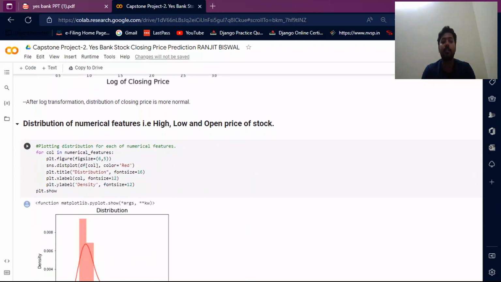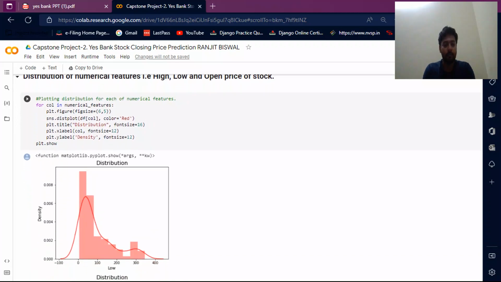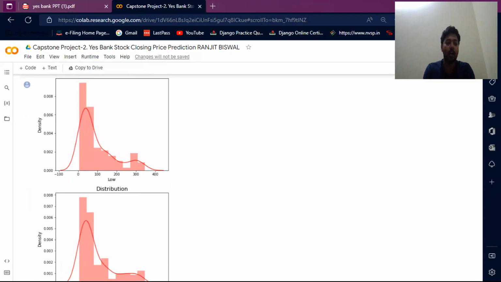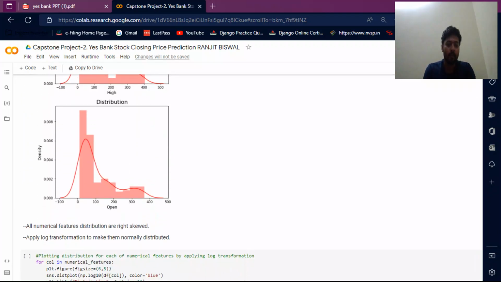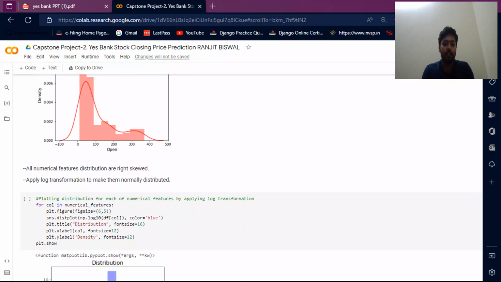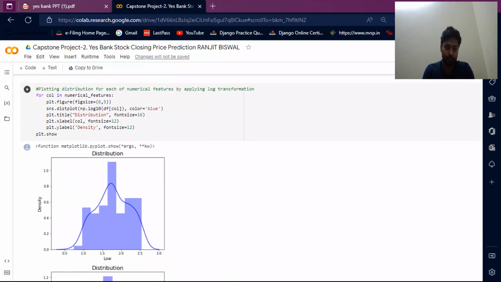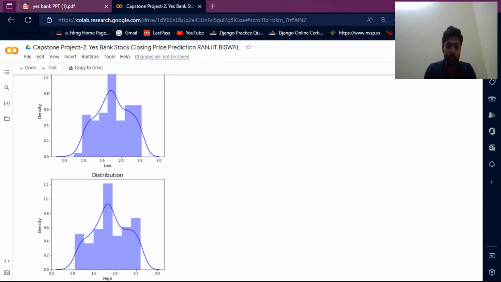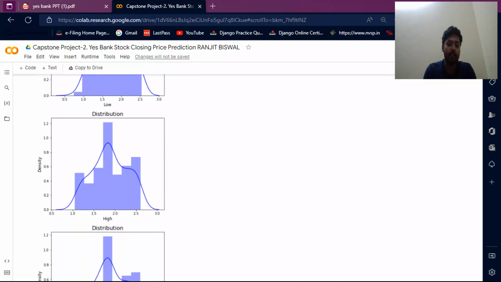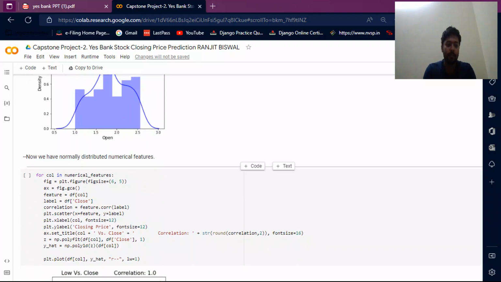Distribution of the numerical features: high, low and open price of the stock. This is the output. All numerical feature distributions are right skewed. Applying log transformation makes them normally distributed. Then plotting the distribution of each numerical feature after applying log transformation. Then I apply some code to visualize this data, and I see the correlation of each is very similar. Now we have normally distributed numerical features.